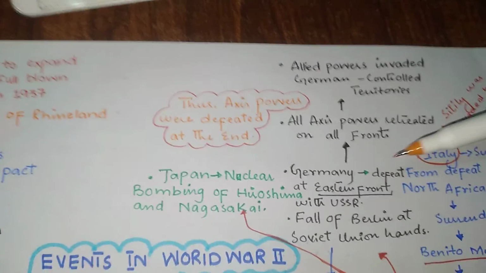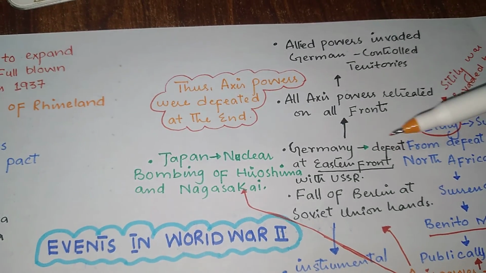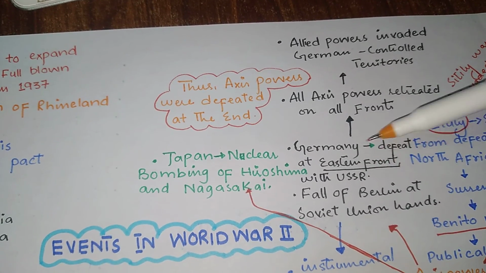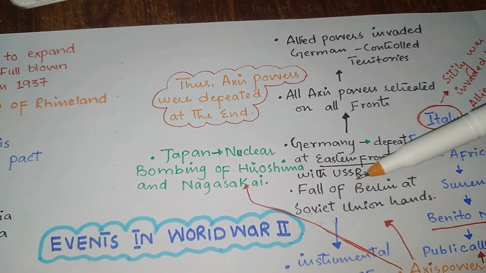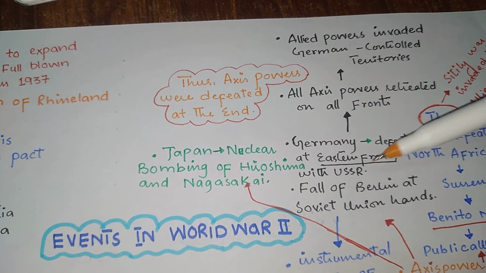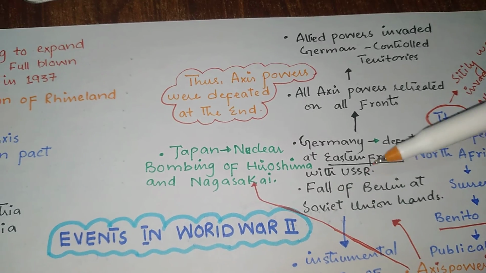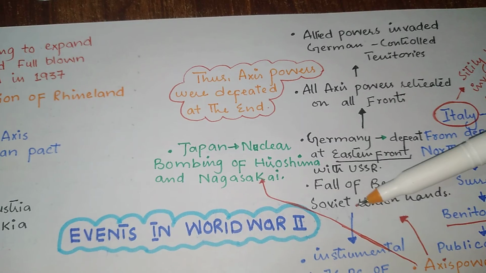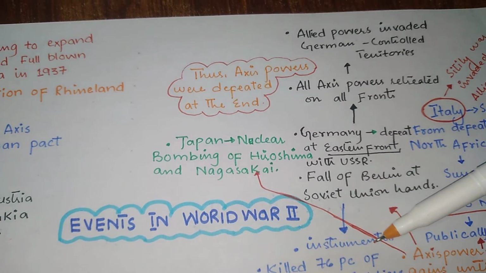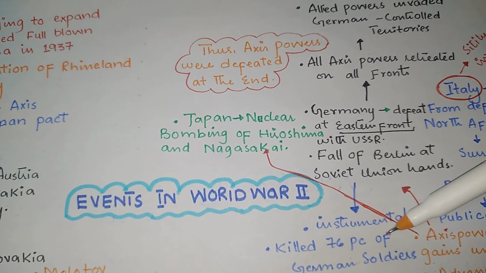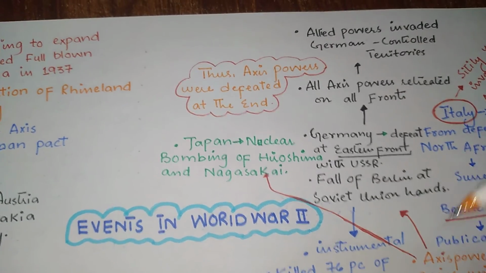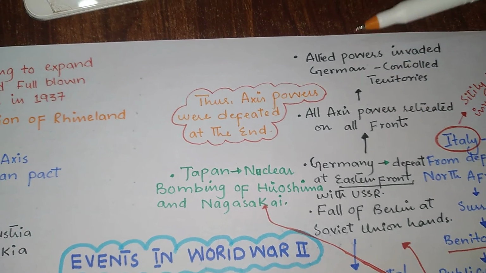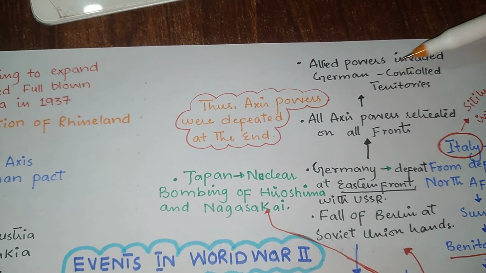With Germany, what happened? Germany saw defeat on the Eastern Front against the Soviet Union, and the USSR took Berlin. Along with this, the Soviet Union is considered instrumental in this war, having killed 76% of the German soldiers. Right? So all the Axis powers retreated on all fronts. Allied powers invaded Germany, and they controlled the territories.